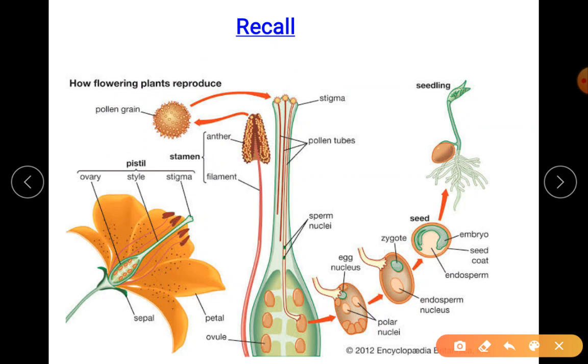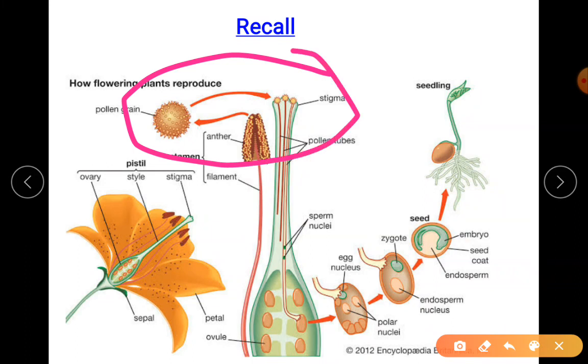Now we are talking about pre-fertilization. You have finished the structure and the events. Gametogenesis is clear. Now you are studying gamete transfer under pre-fertilization. So what is that gamete transfer? Pollen grains from the anther depositing on the stigma of the same or a different flower.